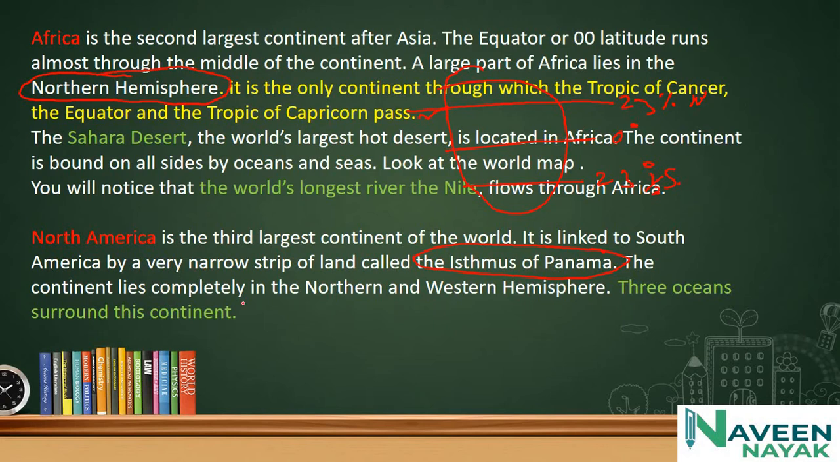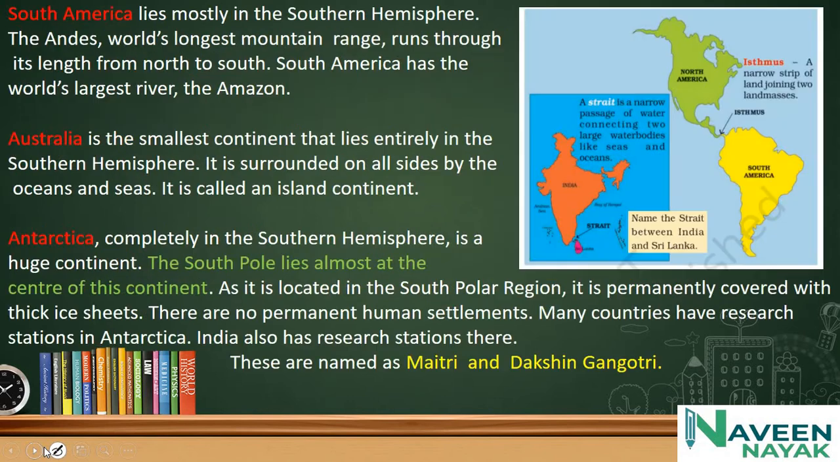The continent lies completely in the northern and western hemisphere. These three oceans surround this continent. South America, see here, this is the Isthmus of Panama, and North America is surrounded by three oceans.